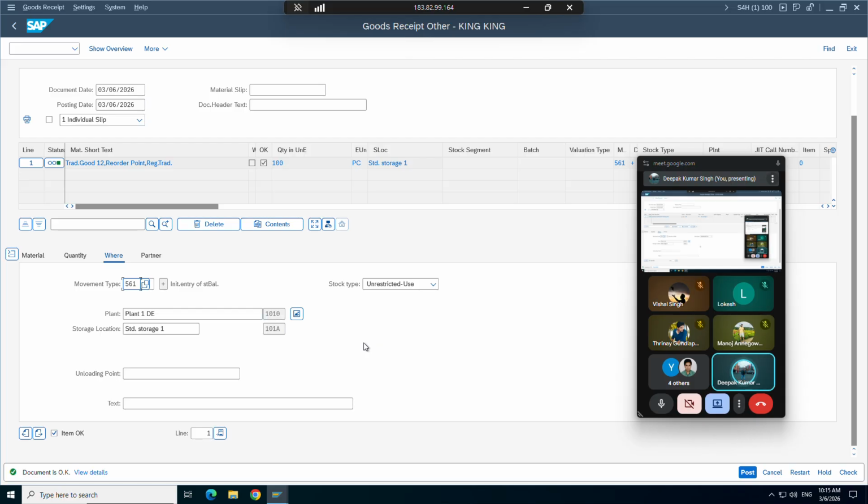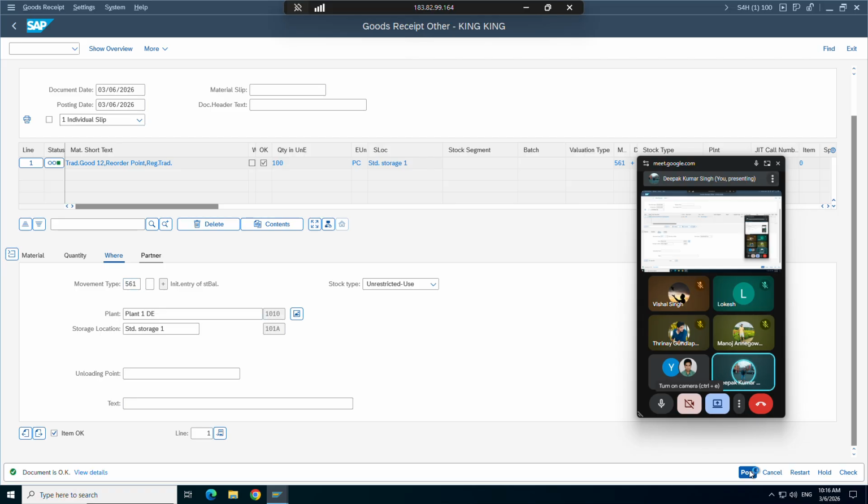So let's assume I don't have access. What will happen if I click on check? It will tell me the document is okay. But as soon as I press post, it will give me some error. Either the authority is missing or I'll get some sort of dump. But that happens very rarely. Mostly if it says document is okay, you can post it.